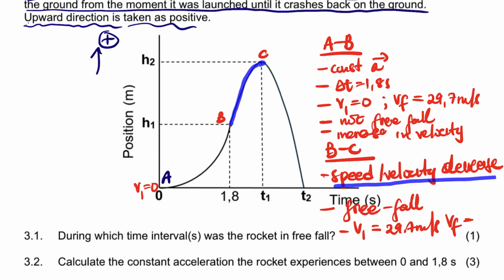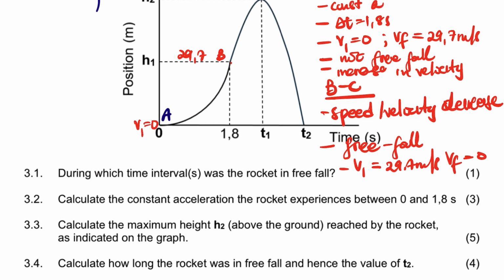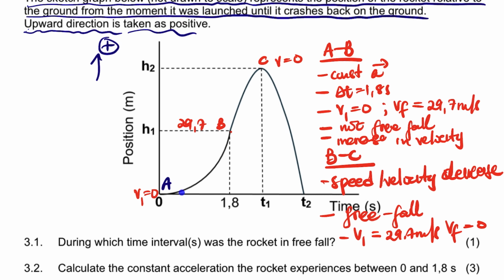The final velocity, when it reaches that maximum point, as I mentioned, the velocity decreases up until it's 0. So the final velocity there is 0, and the velocity here is 29.7, right? And then after the fuel runs out, it crashes back to the ground in the negative direction. This was a positive direction, and this is the negative direction, right? The distance it traveled from A to C is the same distance from C to the ground. So let's say the ground is D.